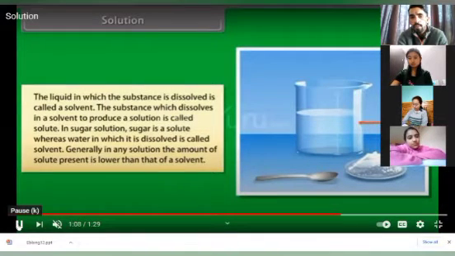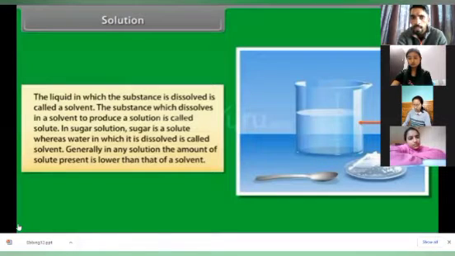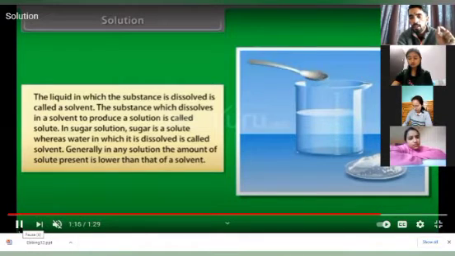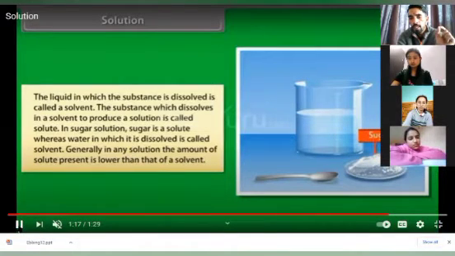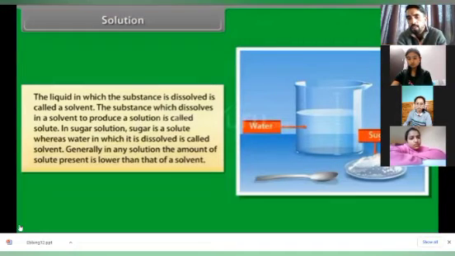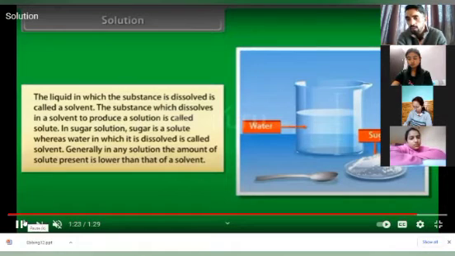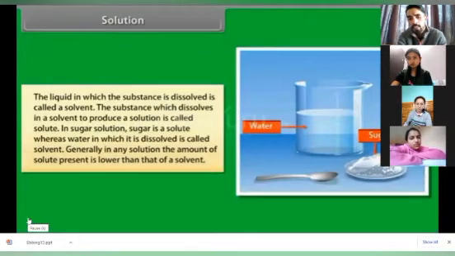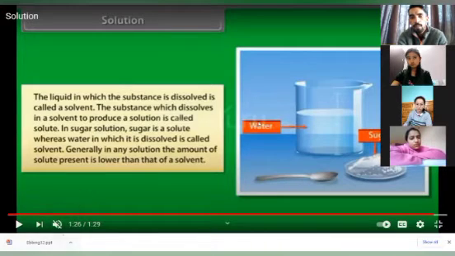Now next, the liquid in which the substance is dissolved is called solvent, and the substance which is dissolved in the solvent is called solute. It is very important to be clear on these two terms, solute and solvent. So you can see the diagram again. Sugar is called solute and water is called solvent here. Generally, in any solution, the amount of solute present is lower than that of the solvent. Okay, so this is a small video that has cleared the definition or meaning of solution.